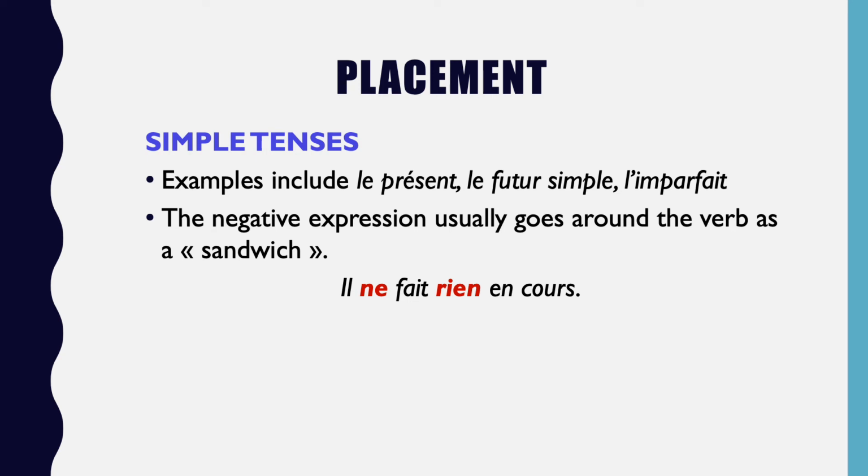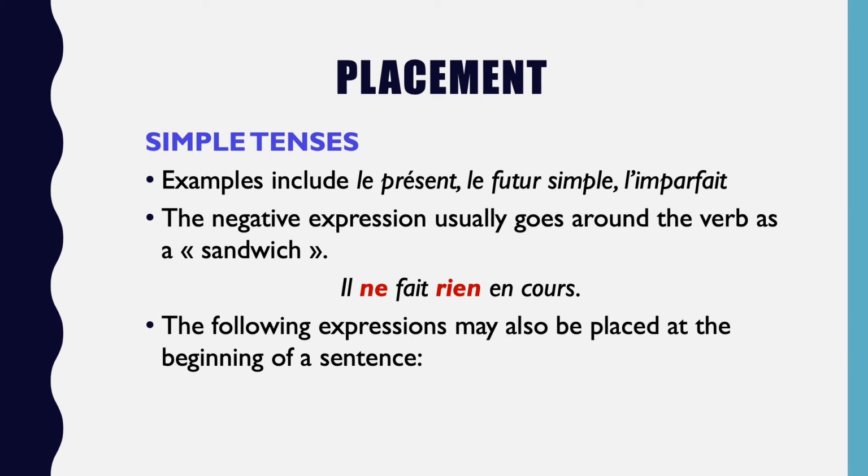He does nothing in class. Now, here's an exception. We've seen just in the previous slide that some expressions can be put at the beginning of a sentence. Now, these negative expressions are personne ne and rien ne. Personne ne parle, rien ne se passe.